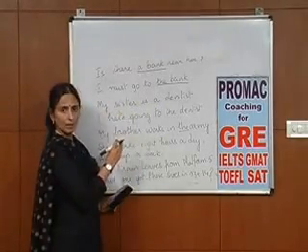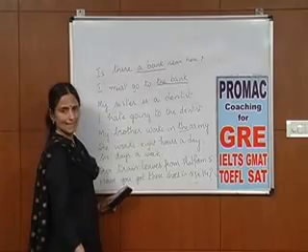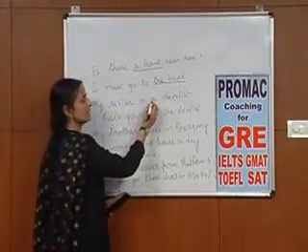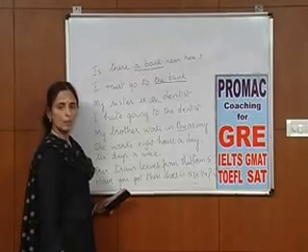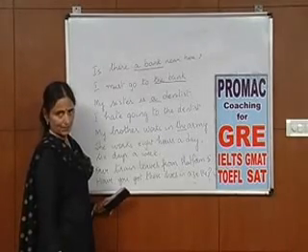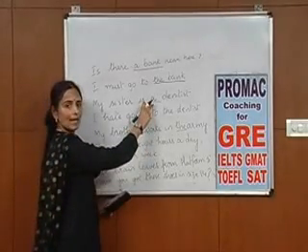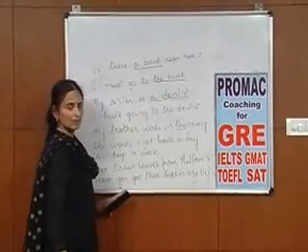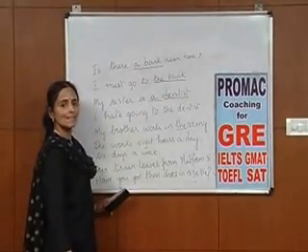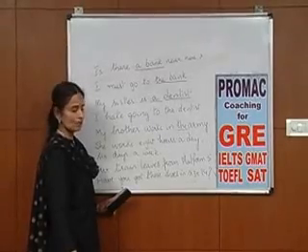In the same way, take a look at the next sentence. My sister is a dentist. Whenever there is a job or profession being addressed, you use a or an depending on the kind of noun that is there. So, my sister is a dentist, which is perfectly all right.